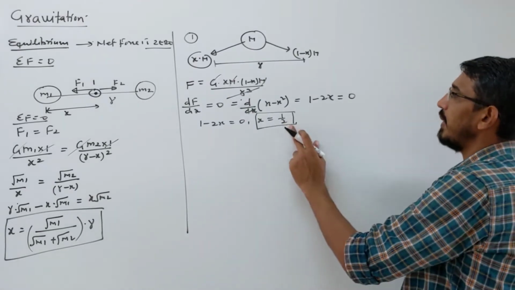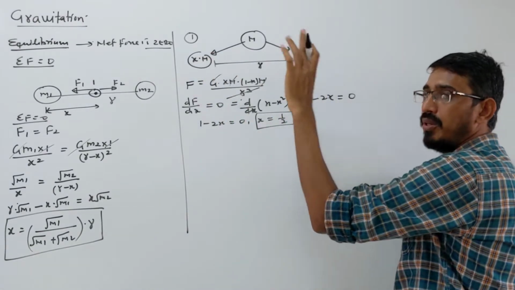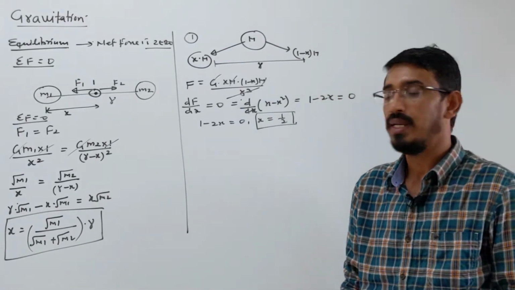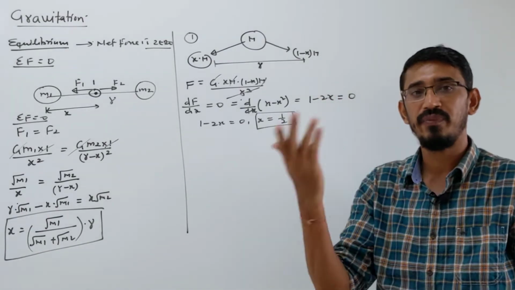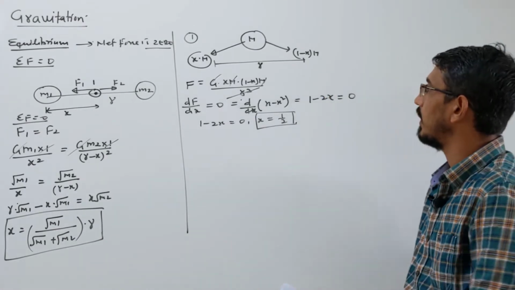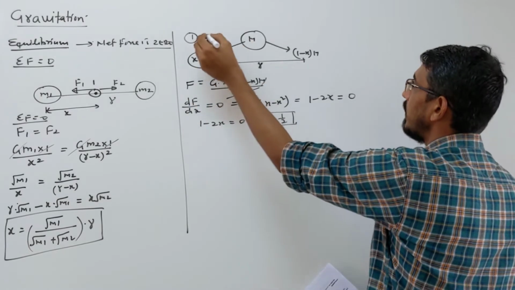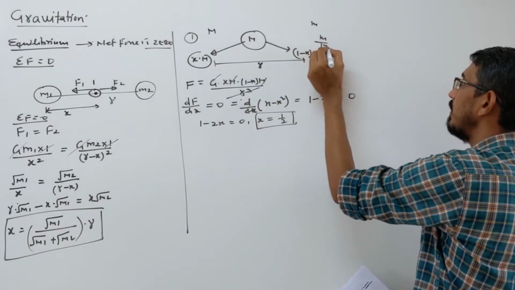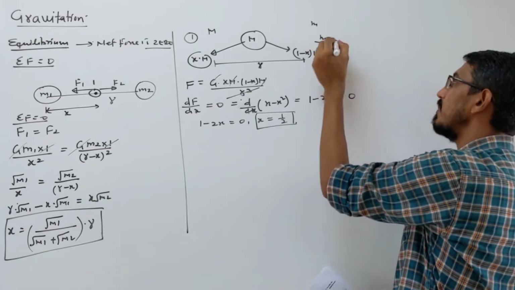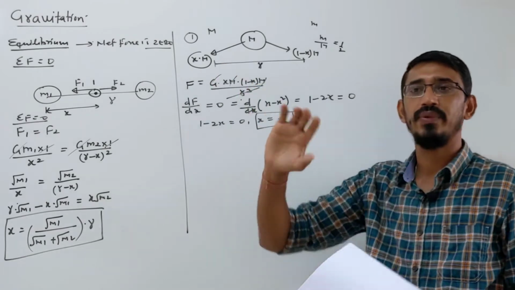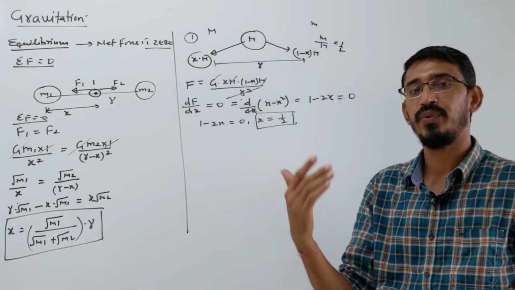What's the meaning of x equal to 1 by 2? That will become M by 2, M by 2. When you divide into two equal pieces, then the force will be maximum, correct. This question was asked in our exam in a little different way. They said one mass was divided into two pieces. One piece they said capital M, one piece is small m. Then they said what should be the ratio of M by m so that force becomes maximum. Again the answer became the same, like this only. You should divide these two pieces into exactly half so that force becomes maximum.